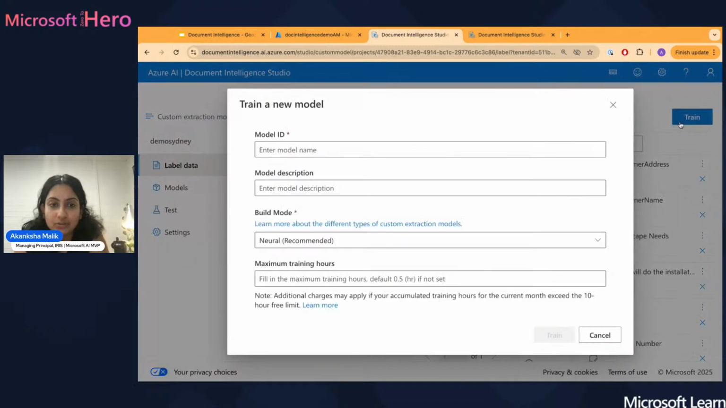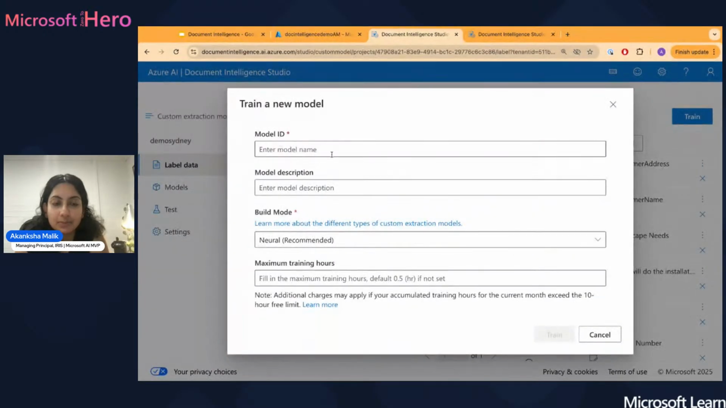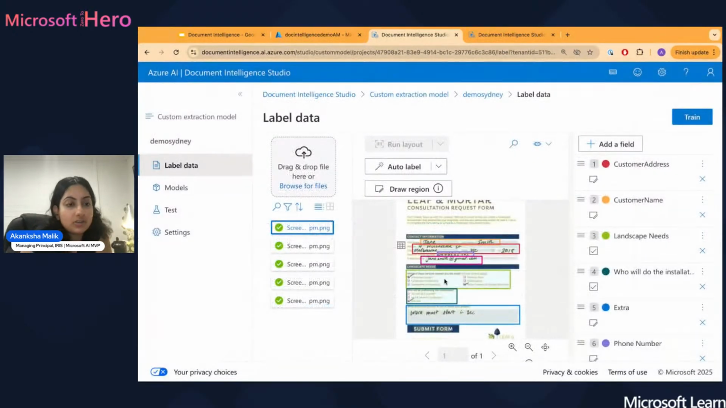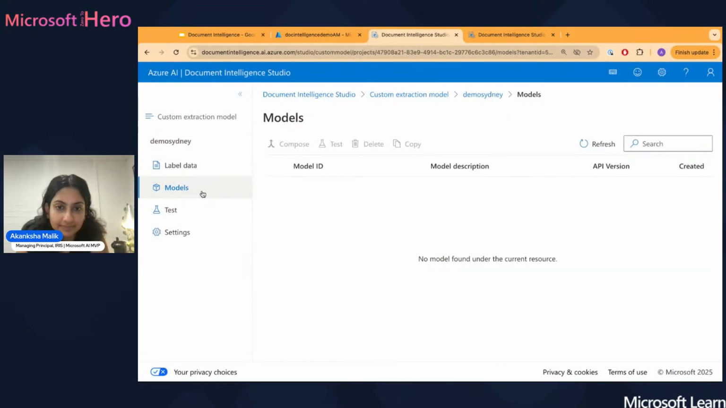And what that will do is help you give it a model ID, description, tell it exactly what you want it to train on, and limit your training numbers and hours. And it'll go and run a training data on the set.